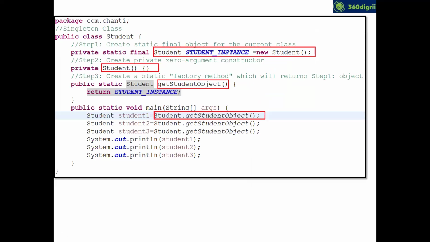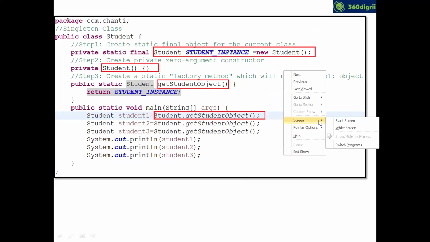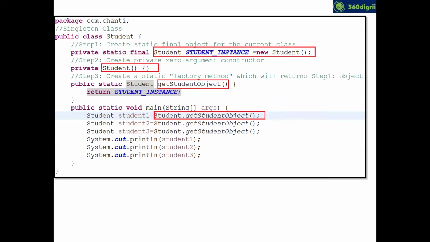Now, if you jump to singleton class, by default Java classes are, as you just saw, multi-ton classes. But if you really want to make a class a singleton class, then there are 3 rules. Rule one is you have to create a static final object.